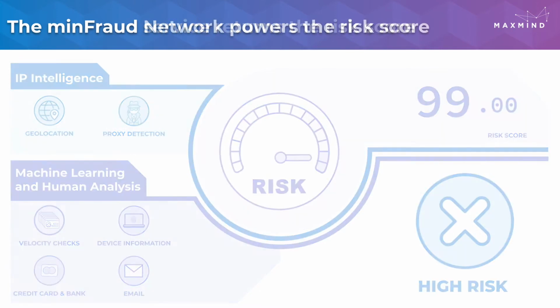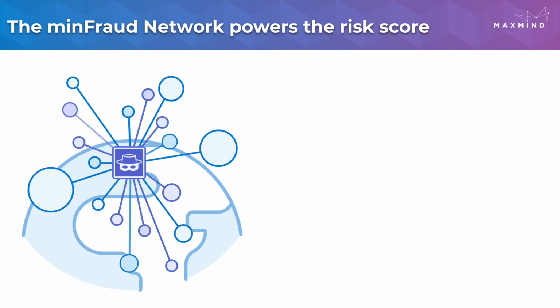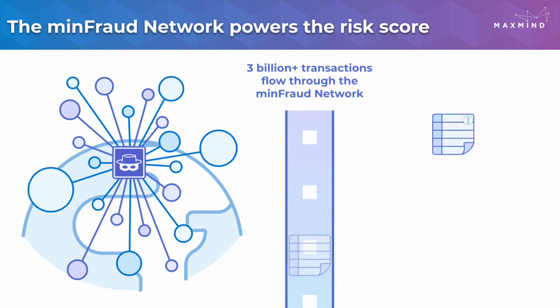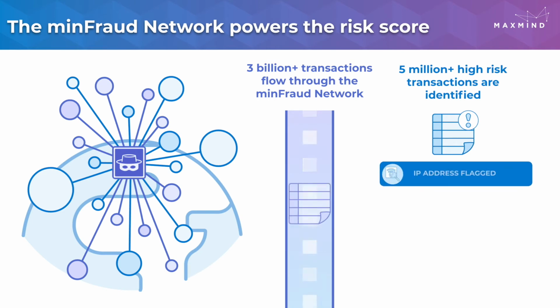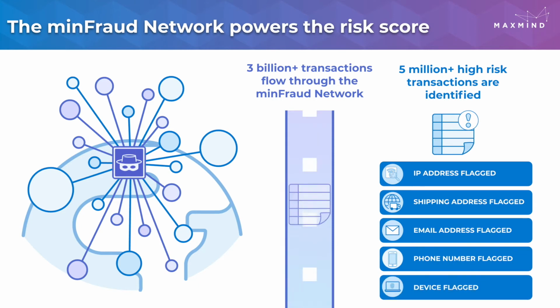But the real power behind the MinFraud service is the MinFraud network. It's what's feeding the risk score. We have over 7,000 global merchants from sole proprietors to Fortune 100 companies using the MinFraud service. Our modeling takes into account all the transactions we've seen over the last year, which is over 3 billion transactions. These transactions help us to build reputation data for a number of digital identifiers. The MinFraud network allows us to flag suspicious IP addresses, shipping addresses, email addresses, phone numbers, and devices on the basis of their activity across our network.